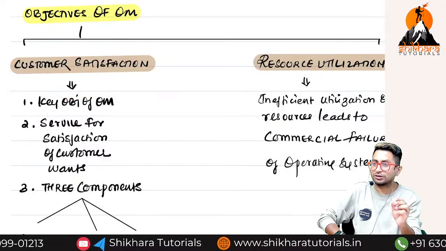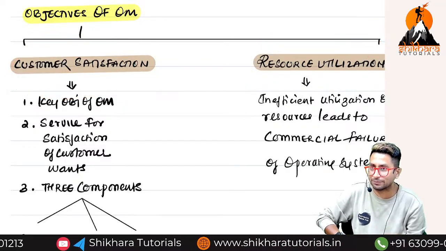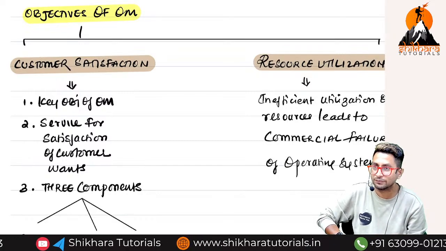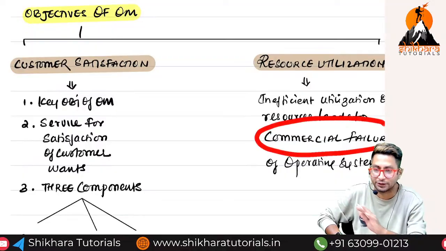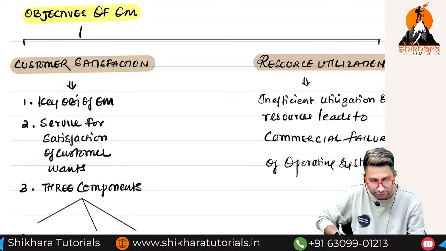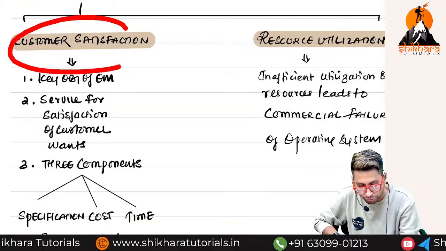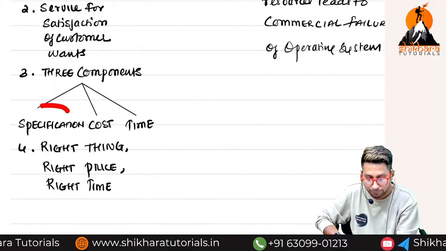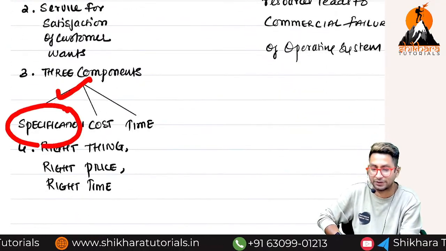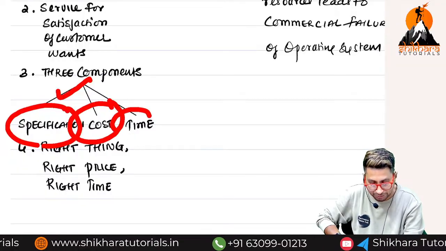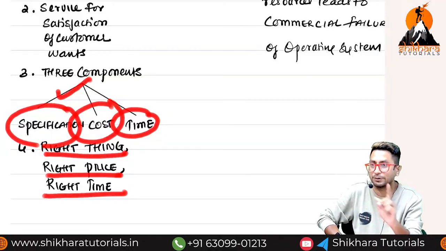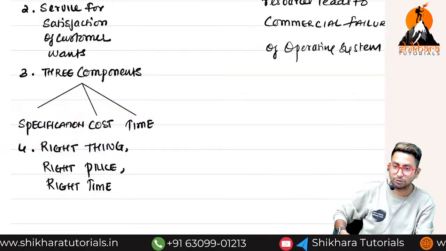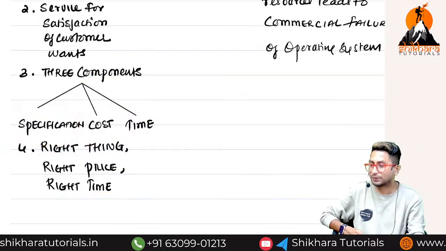What are the two main objectives of OM? If I use the resources properly rather than wasting them, will cost go up or fall? Cost will fall, and when cost falls, commercial failure will not happen. And how should I make sure that the customer is satisfied? Provide products as per their specification, reduce the cost, deliver on time. In short, right thing, right price, right time, right person. Then only your operations will be successful.